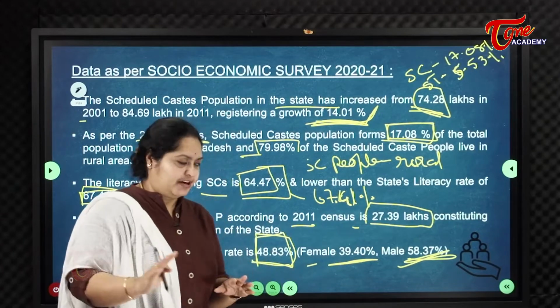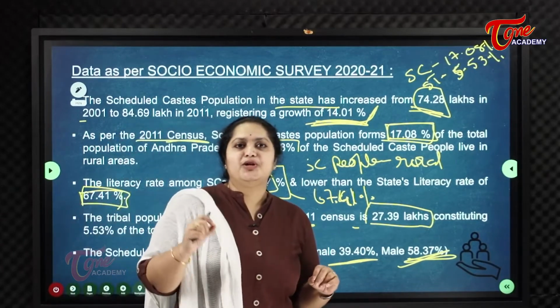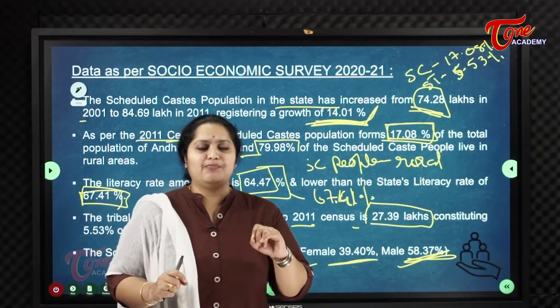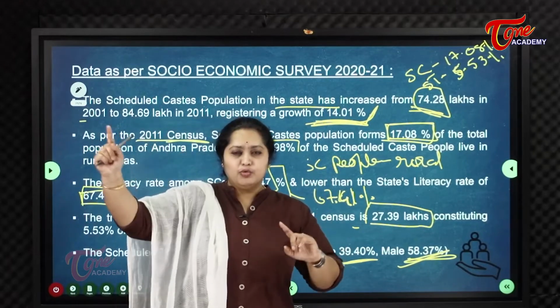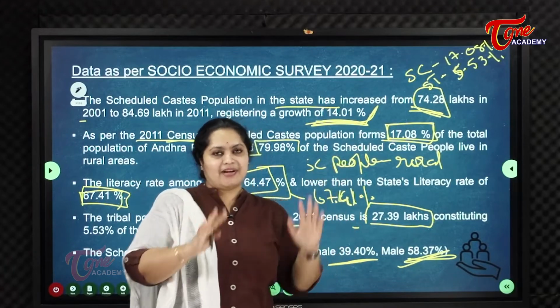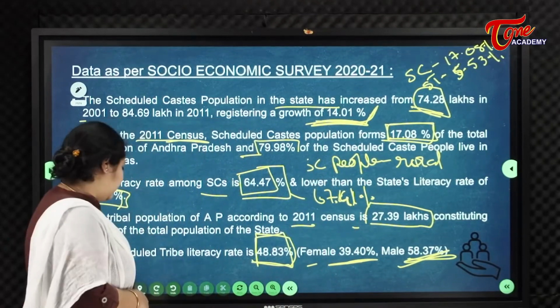Others are illiterate. So which district has the highest scheduled tribe population? Visakhapatnam district has the highest scheduled tribe population, because you can imagine Araku, Paderu or Seeleru, all these are hilly areas and tribal areas, or agencies, as we call them, Narsipatnam and all.